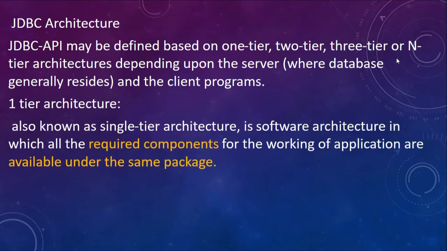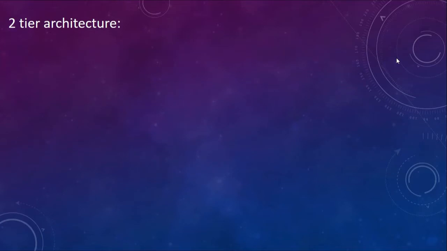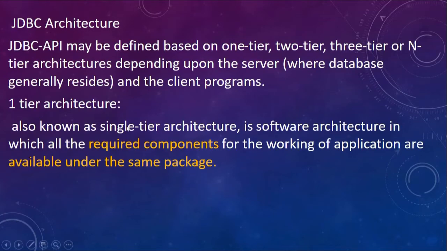1 tier architecture, also known as single tier architecture, is software architecture in which the required components for the working of the application are under the same package. So all the different components required for the software are present under the same package.